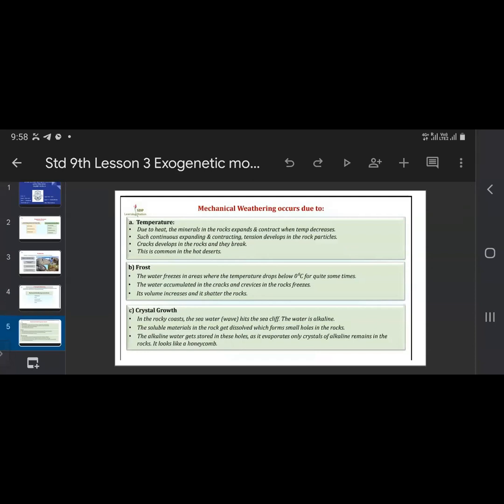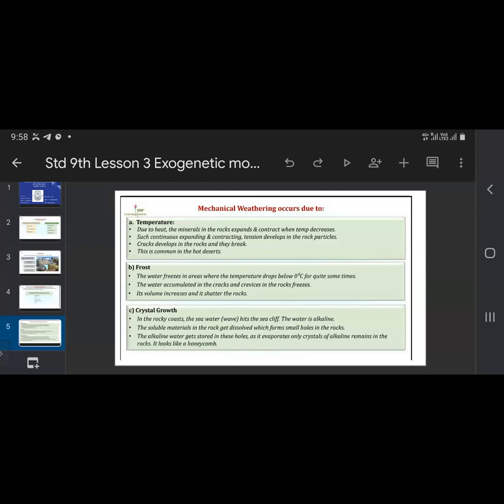Mechanical weathering occurs due to, first, the temperature. Due to heat, the minerals in the rocks expand. So what happens because of the temperature? Heat is created, and because of that heat, the minerals present in the rocks get expanded. And when the temperature decreases, they get contracted again. With such continuous expanding and contracting, tension develops in the rock particles.